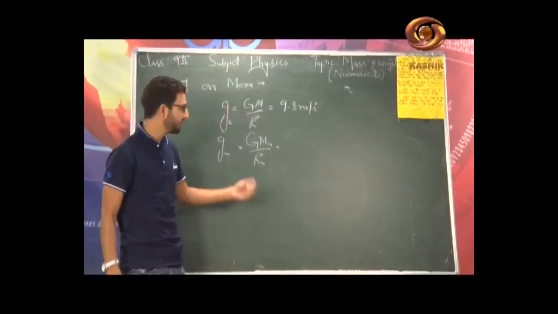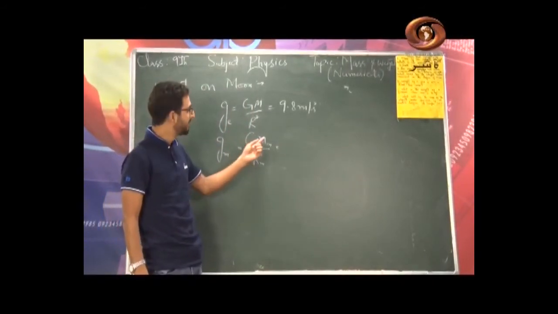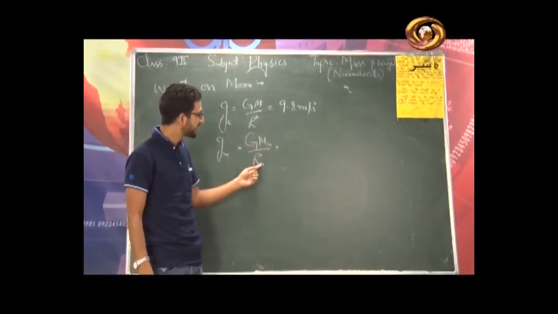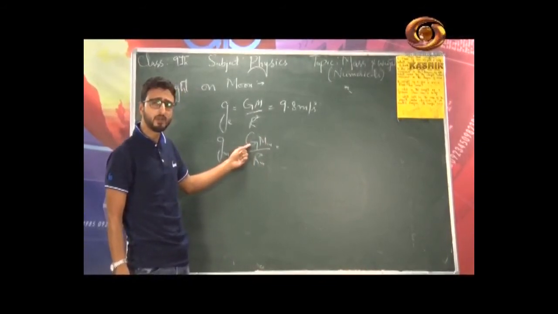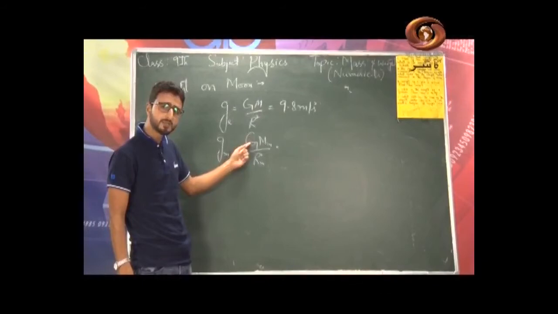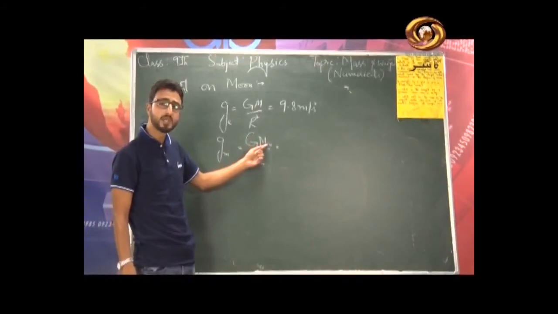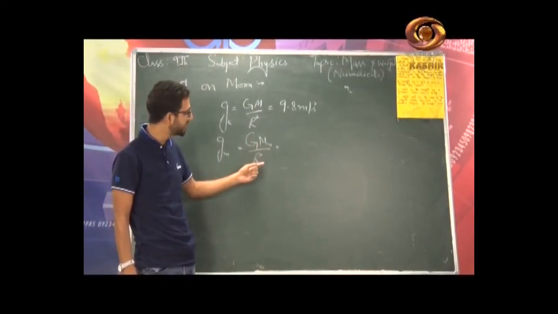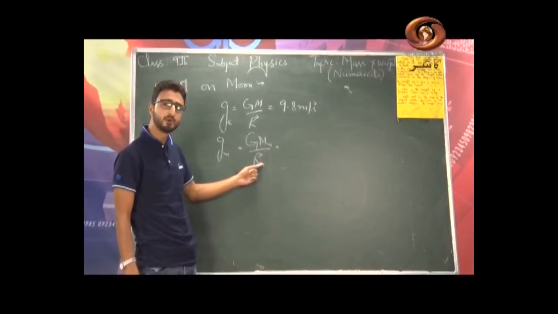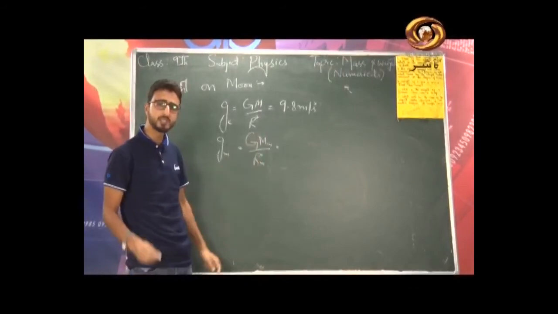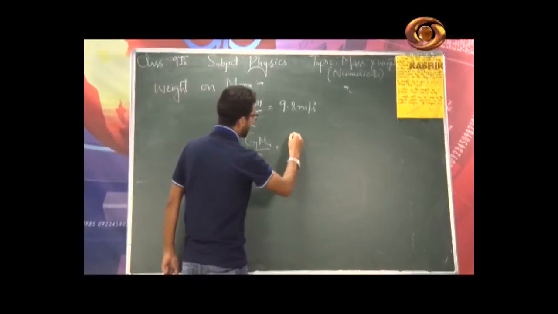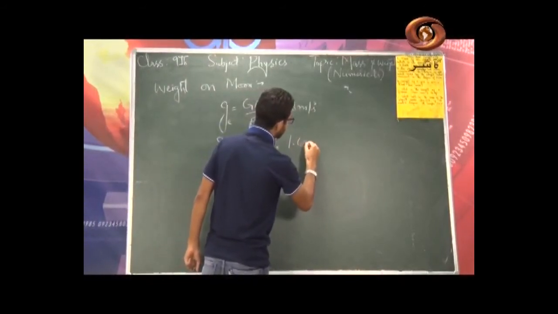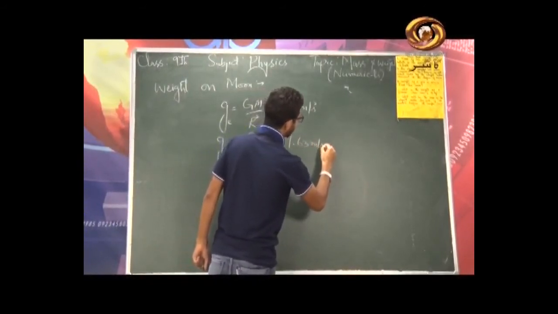Mass of moon you know, radius of moon you know. Do you remember the value of G? 6.67 into 10 to the power minus 11. Mass of moon is 7.4 into 10 to the power 22 kg. Radius of moon is 1.74 into 10 to the power 6 meter. If you do this very calculation, you will exactly get 1.63 meter per second square.